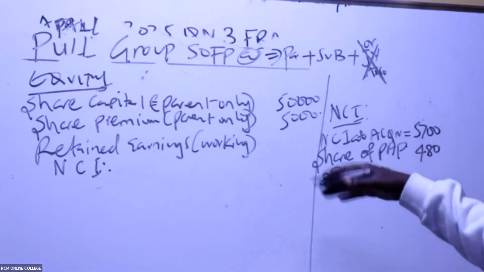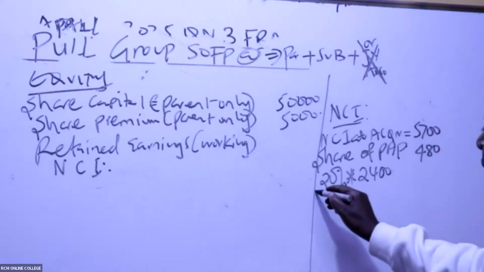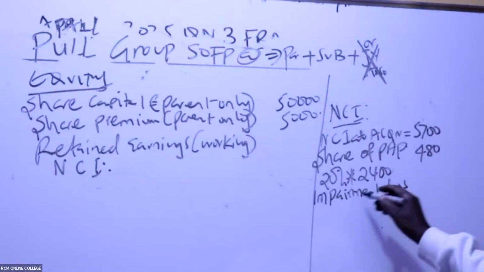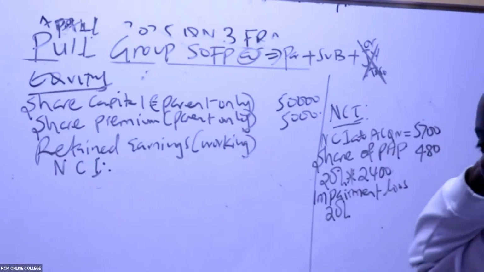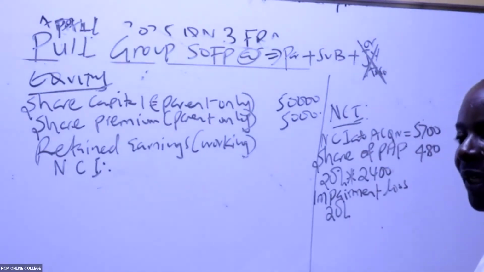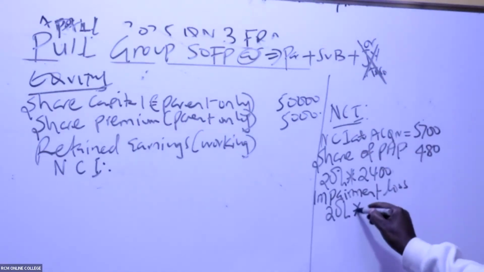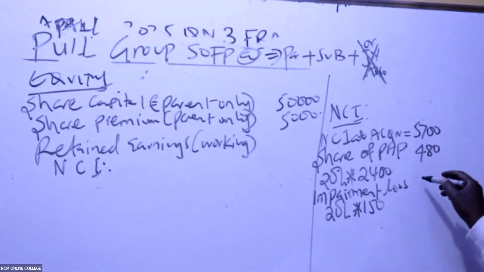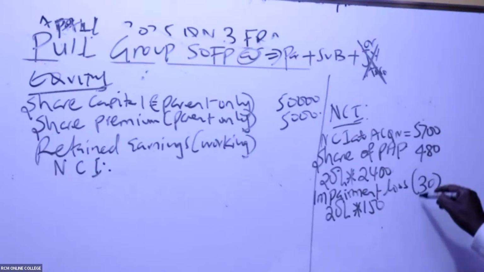But remember we made some losses. The group made some impairment loss. So when they make some impairment loss, we also share with them. Remember, we have 80%. Them in this case here, they have 20%. And you remember very well, impairment loss of goodwill was 150. So 20% of 150 gives us what? Is it 30? 20% of 150, I believe, is 30. Is that okay?